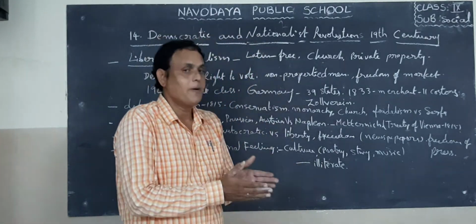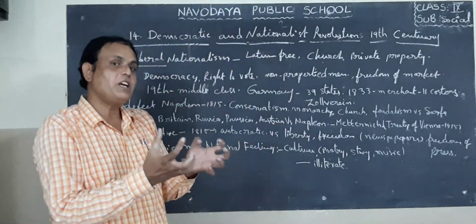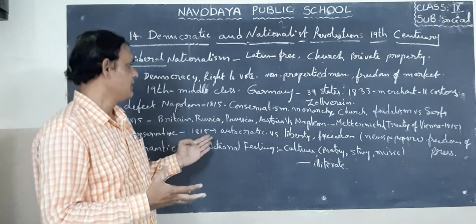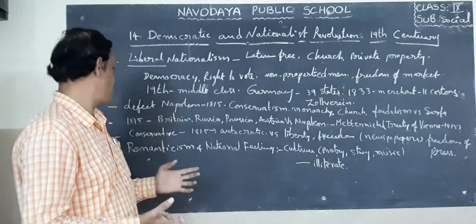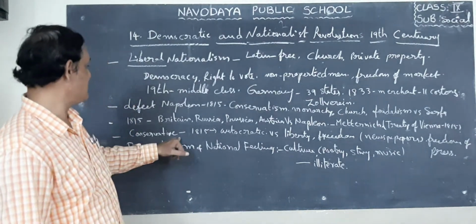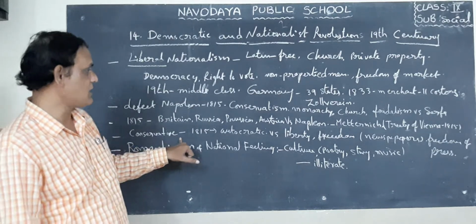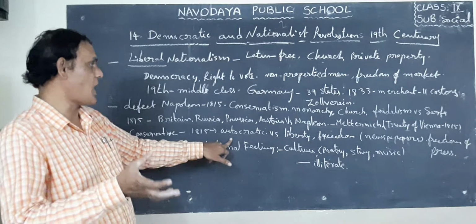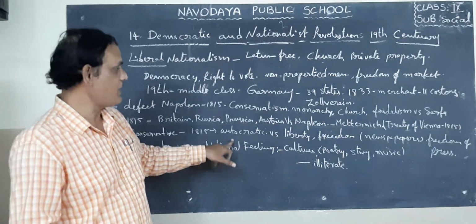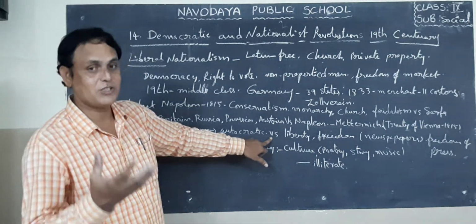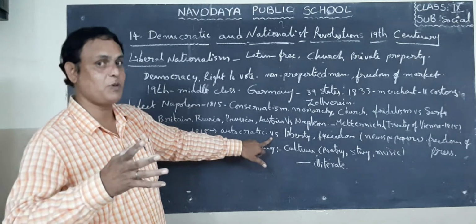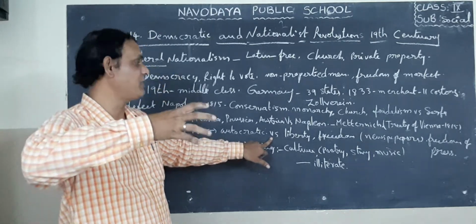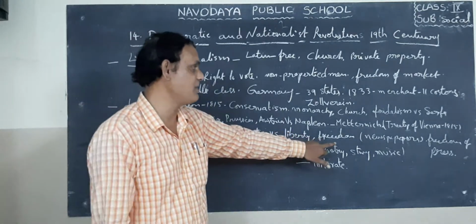So after that, what happened? The people needed freedom, liberty, etc. But the conservatives also started, and in 1815 they re-established the autocracy. But in the society, the remaining majority of people were fighting for liberty, freedom, etc.